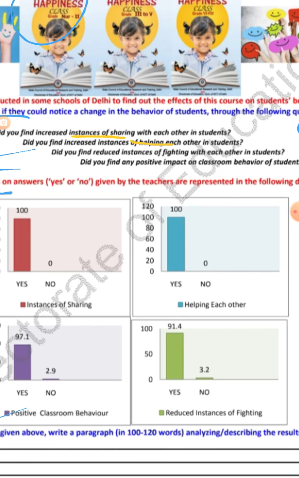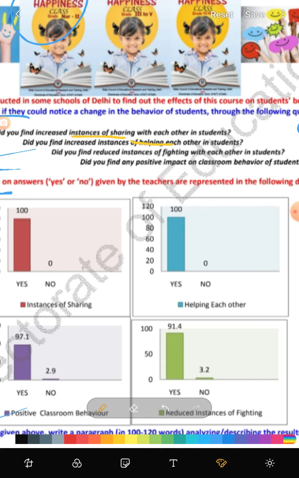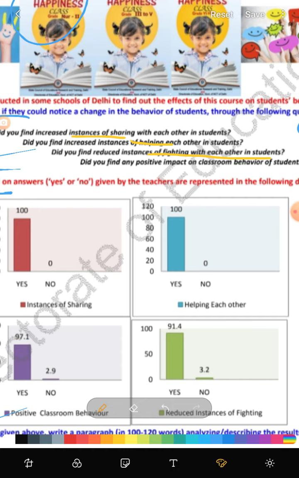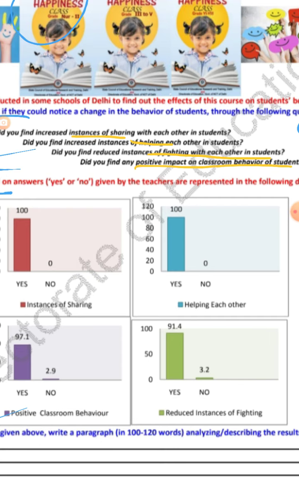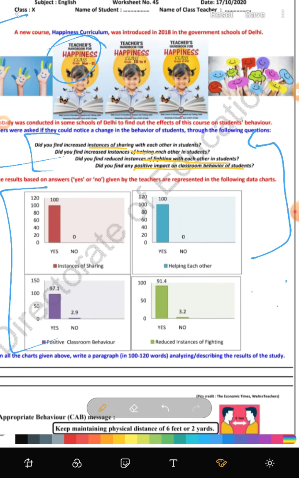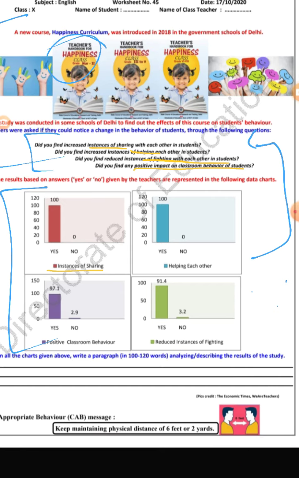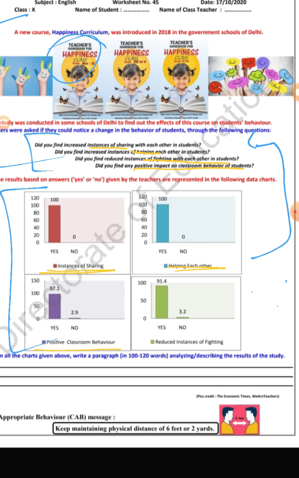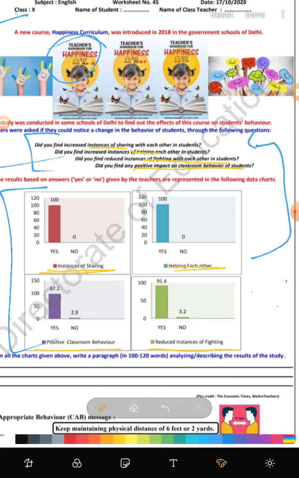Next, did you find reduced instances of fighting with each other? So students are fighting less with each other, and there is a positive impact in the classroom. So here we are given these diagrams. First is sharing instances. This is how many students are sharing, क्या change आया है. Then here it is about helping each other, then positive behavior and reduced instances of fighting.